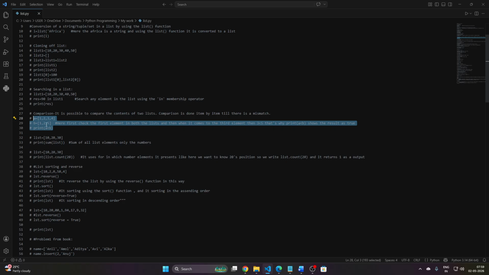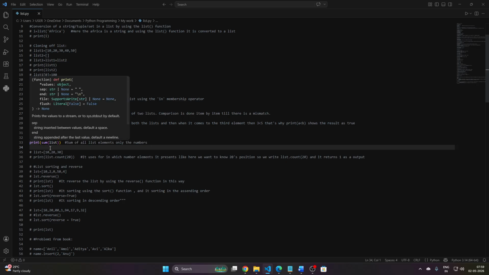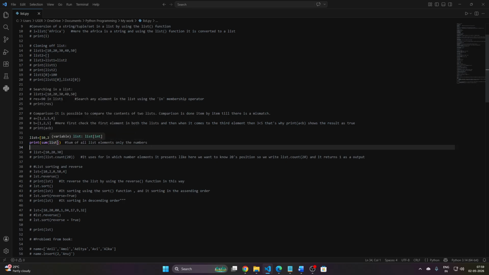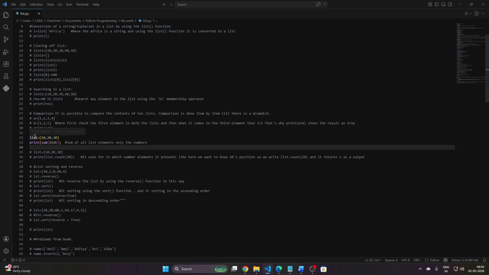So comment out those things and move on to sum of the list. There is another important thing that I want to tell you. If we take another list like 10, 20, and 30, and use the sum function in the print, what is the actual work of the sum function? It goes to the list, whatever the name of the list, and goes for the values.